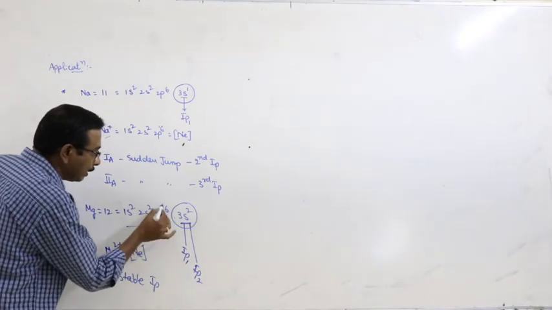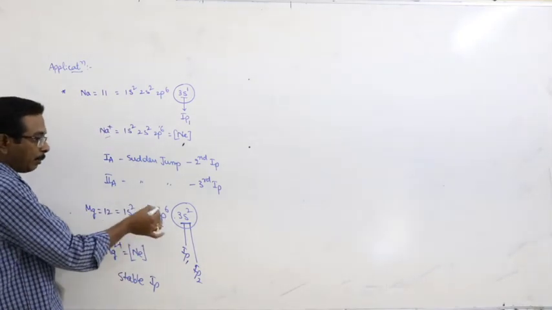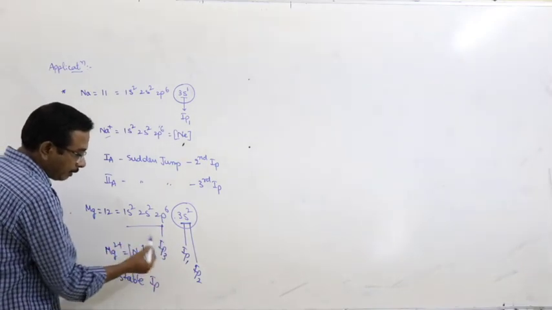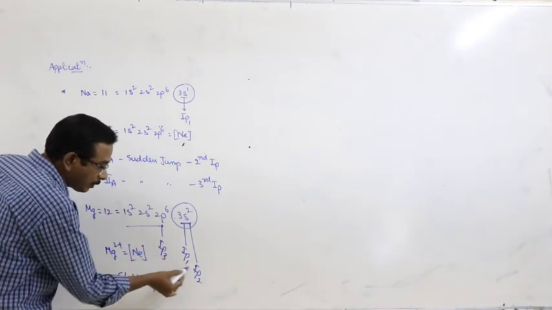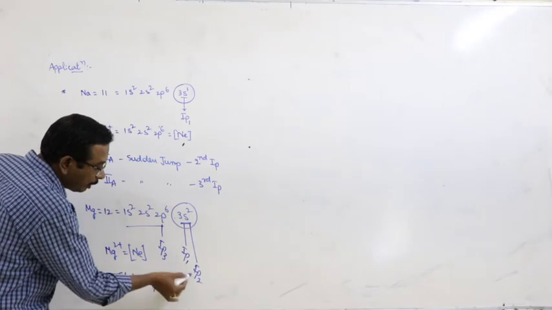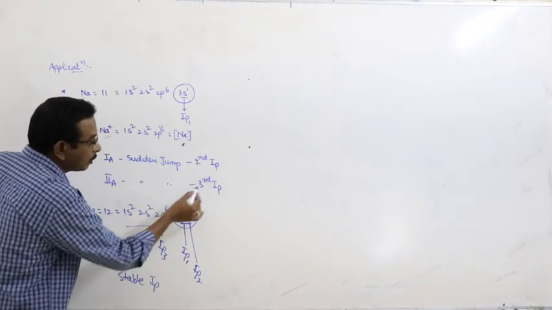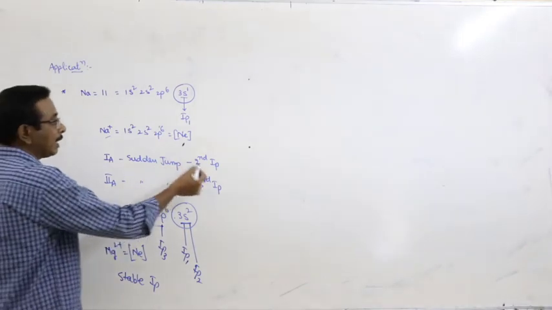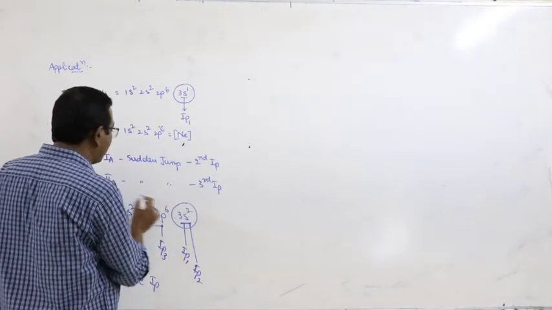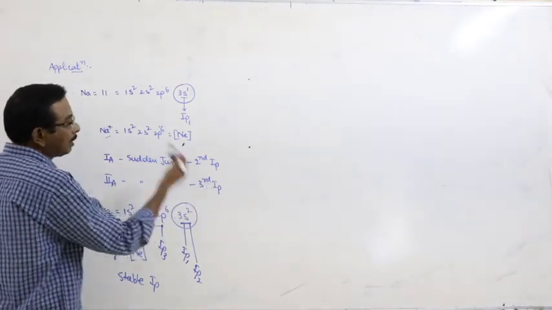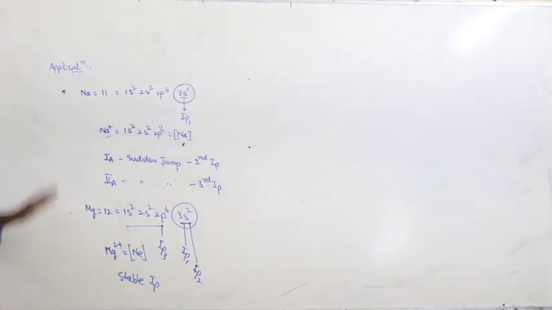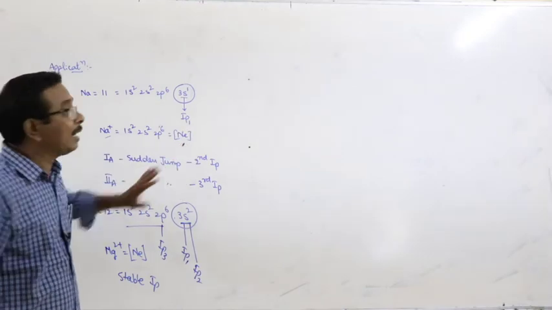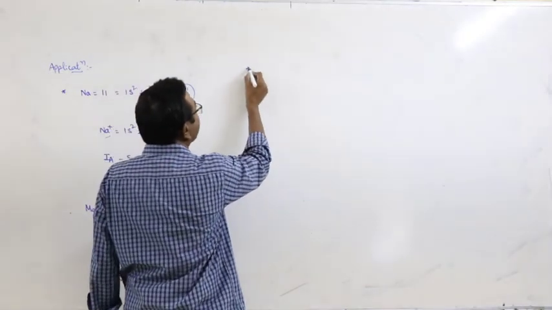That means if you are ready to remove one more electron from this, that is nothing but IP3. Here IP3 means there is a sudden jump at the third IP. That means the third IP is suddenly increased. Sudden jump at the second IP, sudden jump at the third IP. Based on this, we can calculate the valency also.